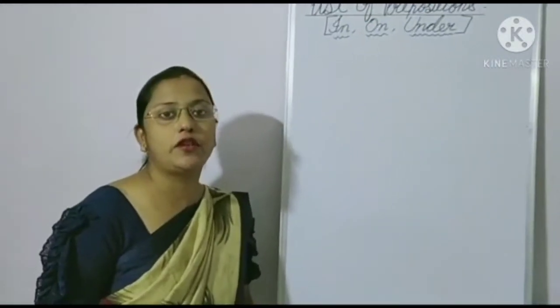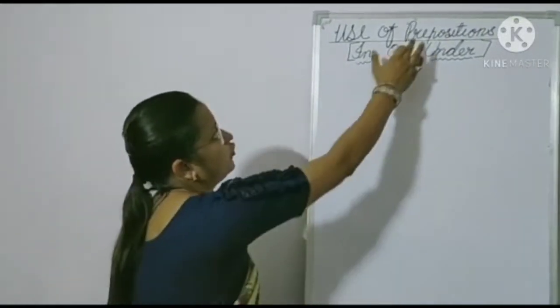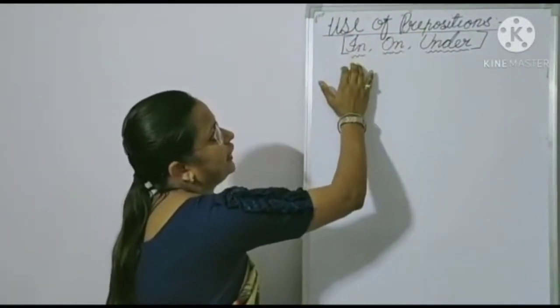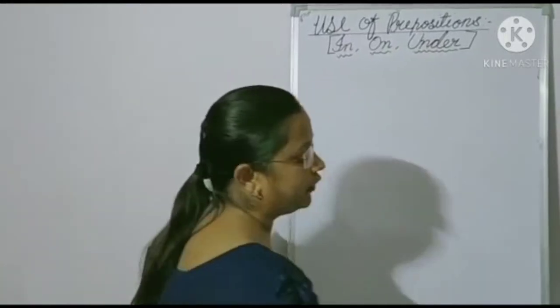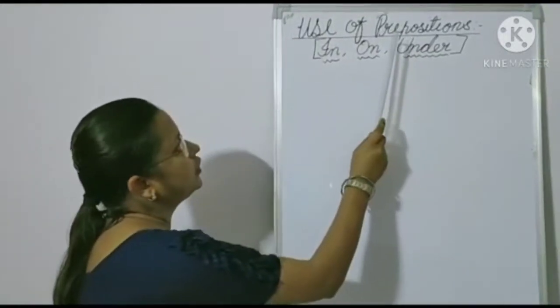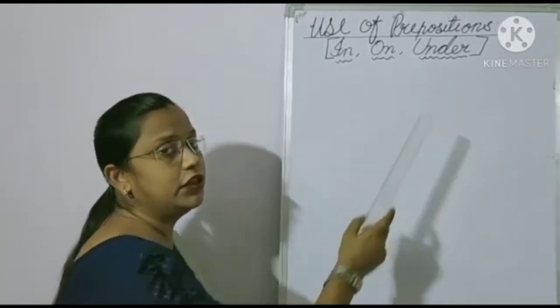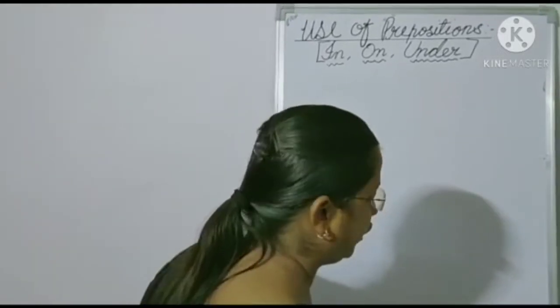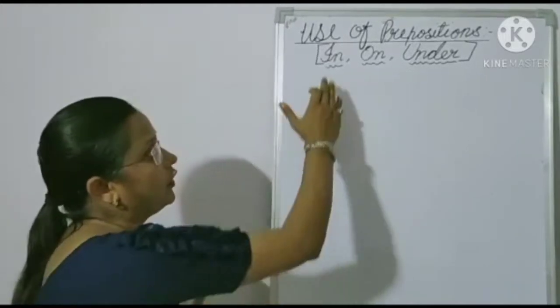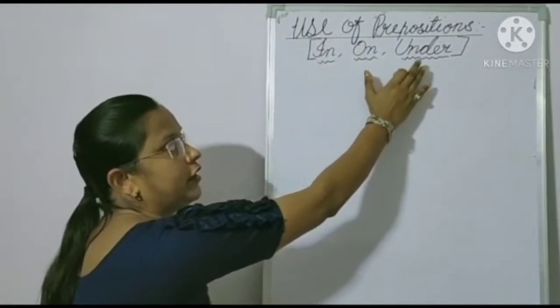Today, children, we are going to learn preposition, use of preposition in, on, under. How we use these words in, on, under. How these words are used. कैसे होता है, हम on कहाँ यूज करते हैं, under.